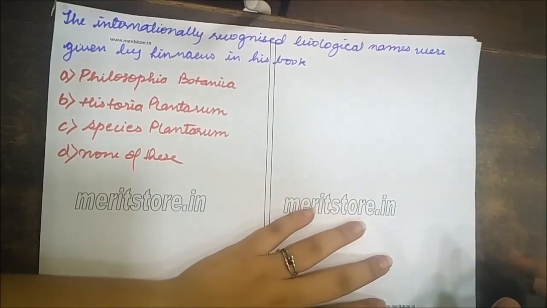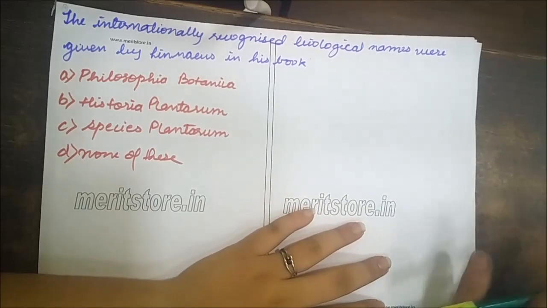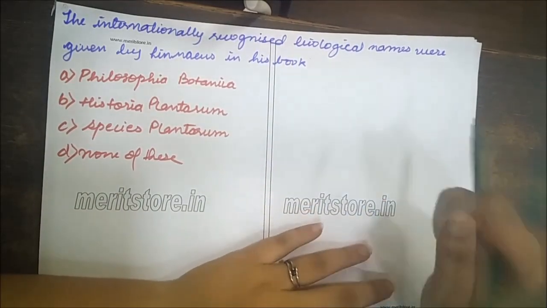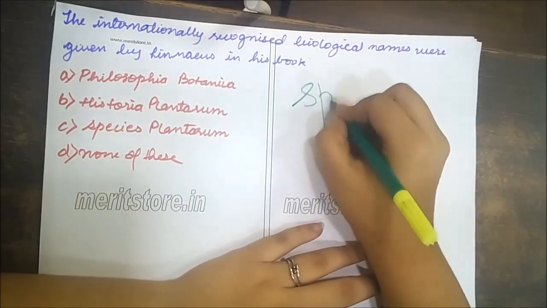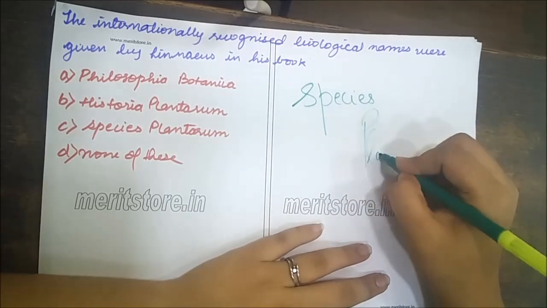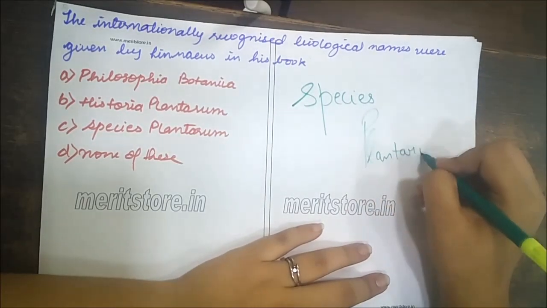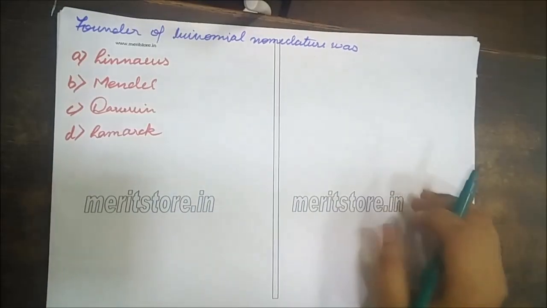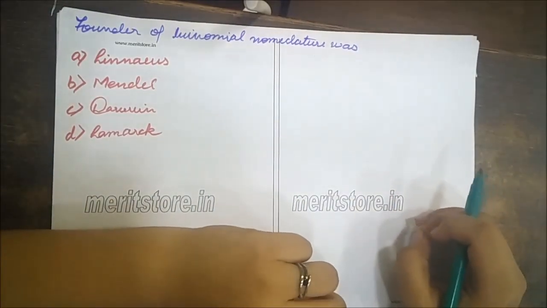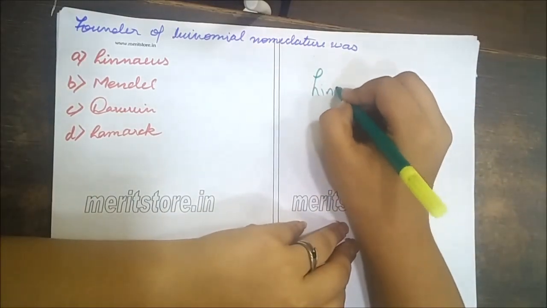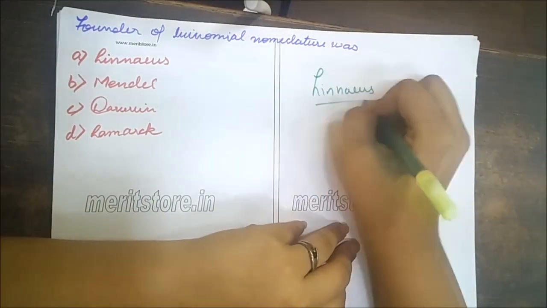Now the question is, the internationally recognized biological names were given by Linnaeus in his book Species Plantarum. The next question is, founder of binomial nomenclature was Linnaeus.